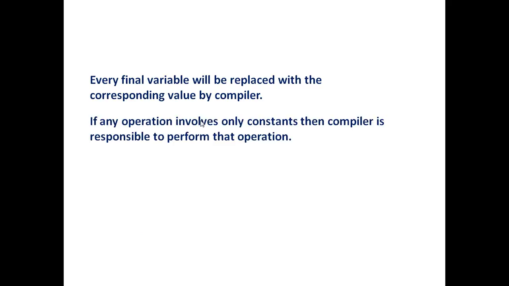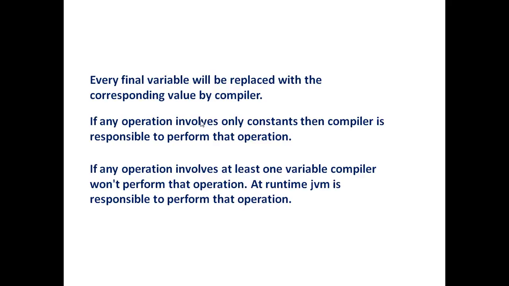The next point is, if any operation involves only constants, then the compiler is responsible to perform that operation. It's going to perform that operation and it will also pass that operation. Now if any operation involves at least one variable, the compiler won't perform that operation. Because the variable is involved, it will be the duty of the runtime JVM to perform that operation.